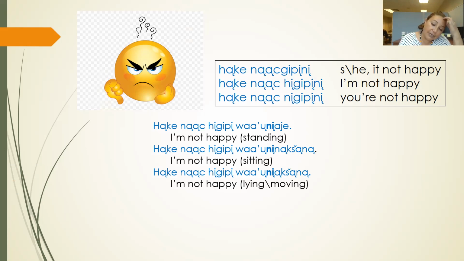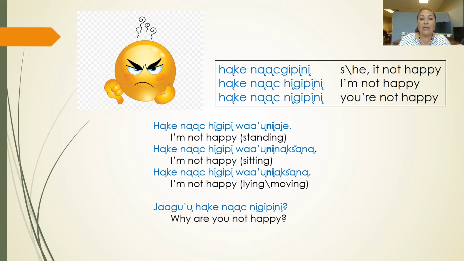But I mean, you can memorize these ones, the not happies, if you like. But who's not happy? I'm just putting them in there for reference, just so you can see that hanke and the ni are negators of the actual emotions. Okay, so jagung hanke nach nigi pini. All right, who are we talking about? We're talking to someone, right? Jagung means what? It means why. So why are you not happy?